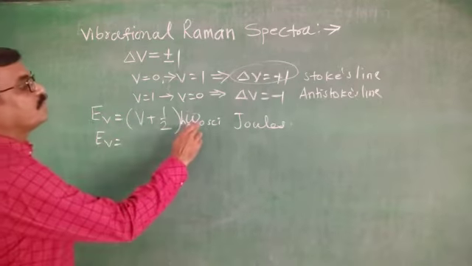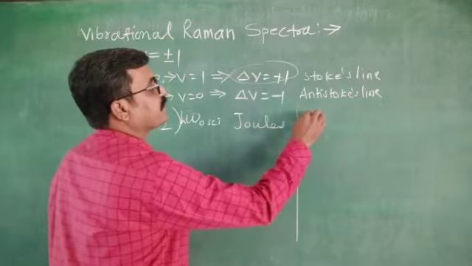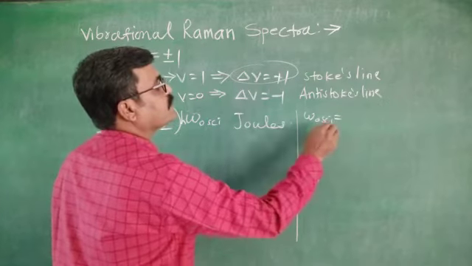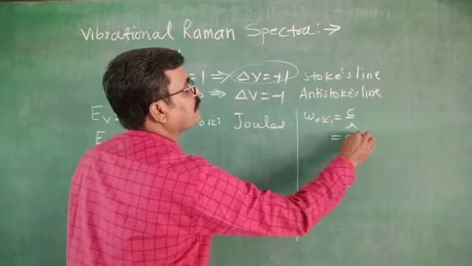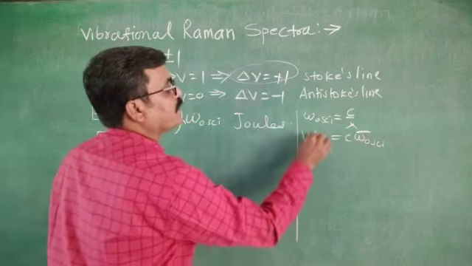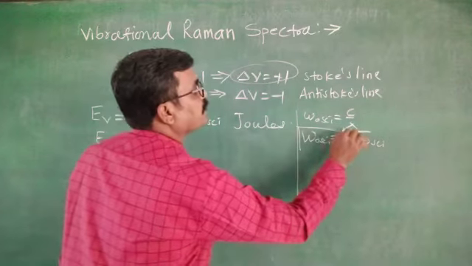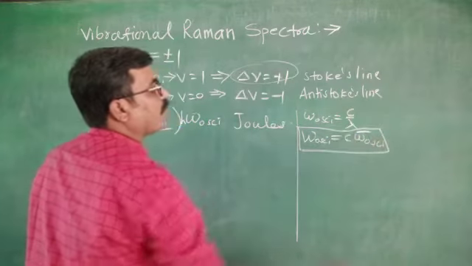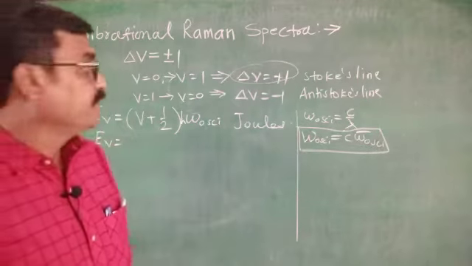Now, since it is a frequency, omega of oscillation equals c upon lambda. That is why it will be c times omega bar of oscillation, because it is the vibrational frequency.